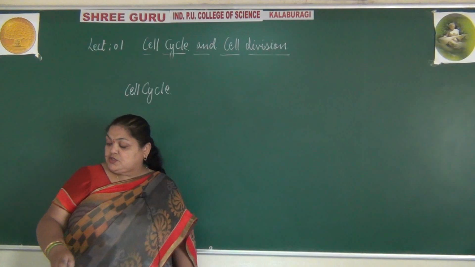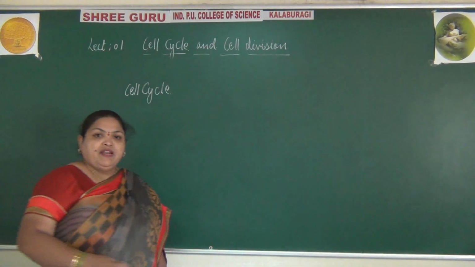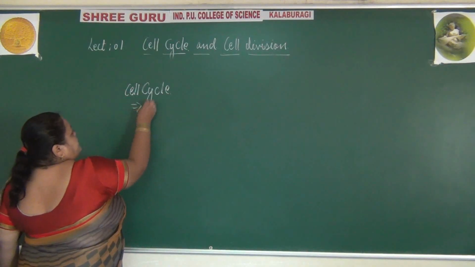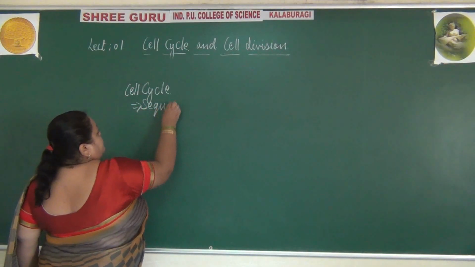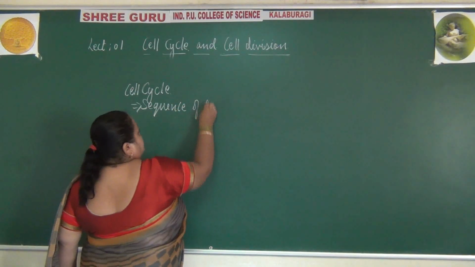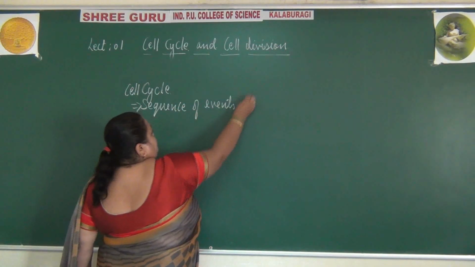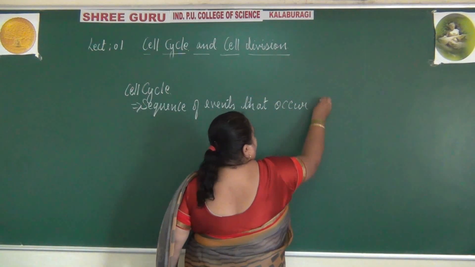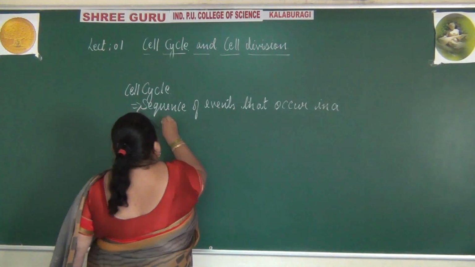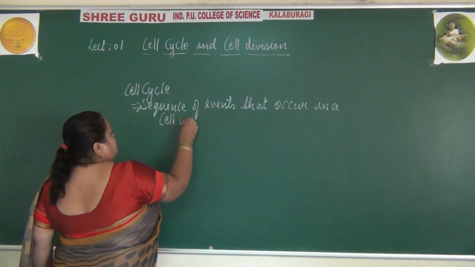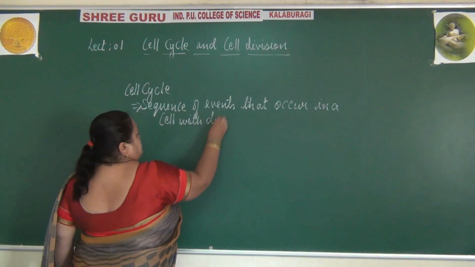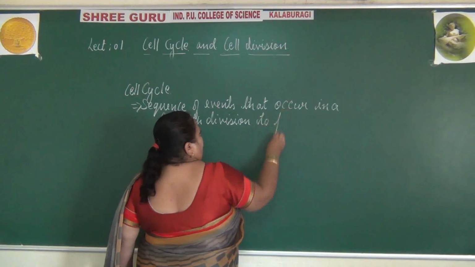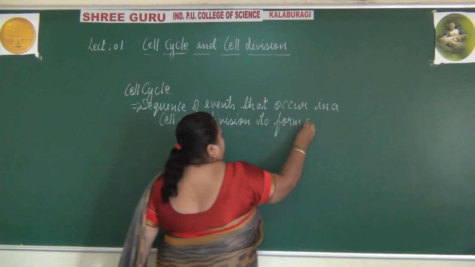So what is this process of cell cycle? We can give many definitions to it. So in that, the one definition is, that is sequence of events that occur in a cell with division to form daughter cells.